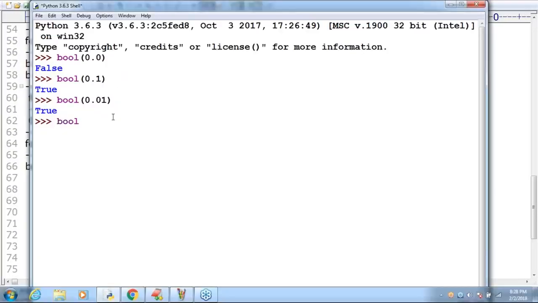Now observe: bool of 0 plus 0j. What is the answer? False is the answer. Bool of 0 plus 1j. What is the answer? True is the answer. Simple. If both the real part and imaginary part are 0, then the result is false. If at least one is non-zero, then the result is true. Okay, that's all.